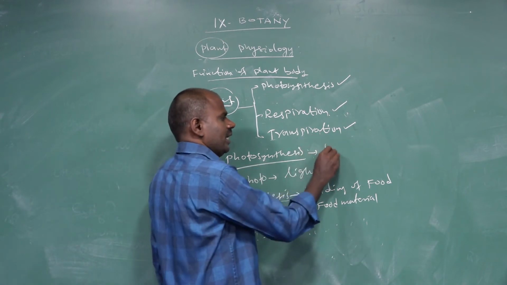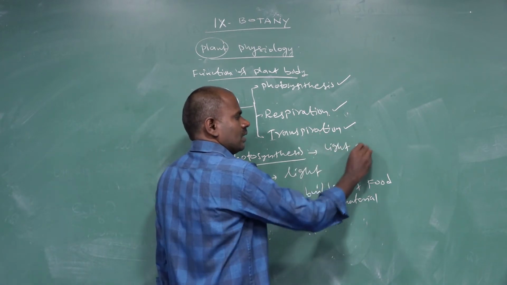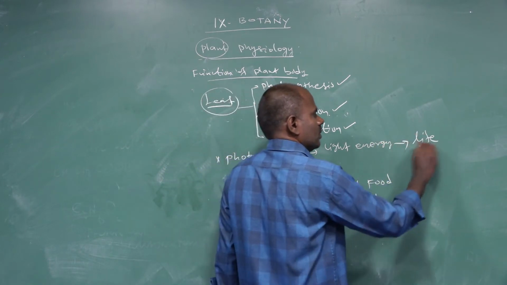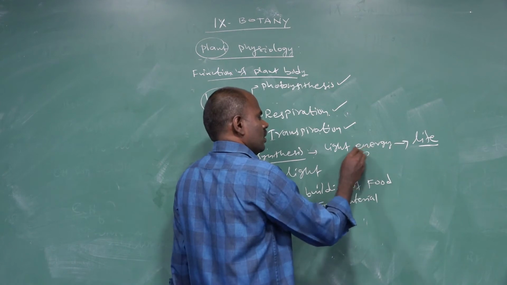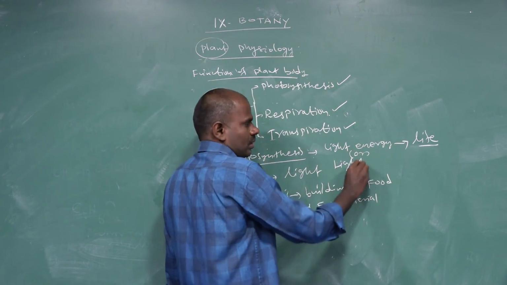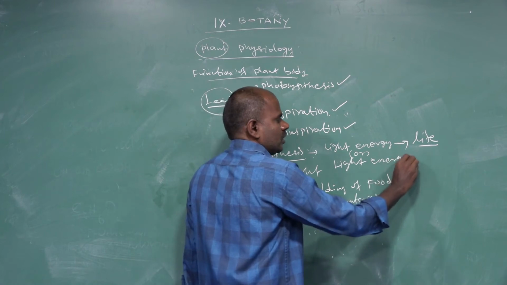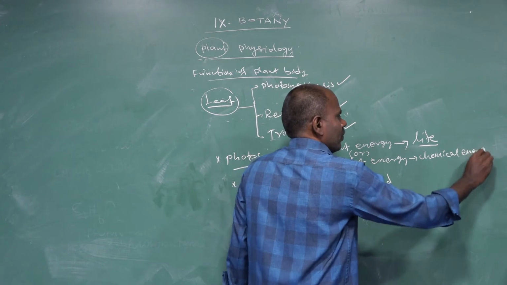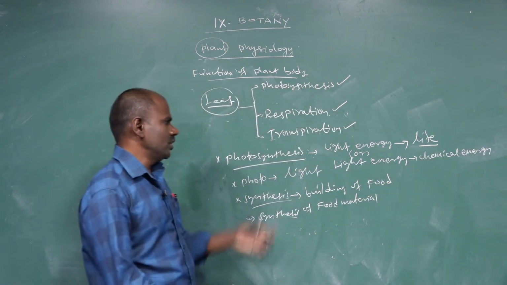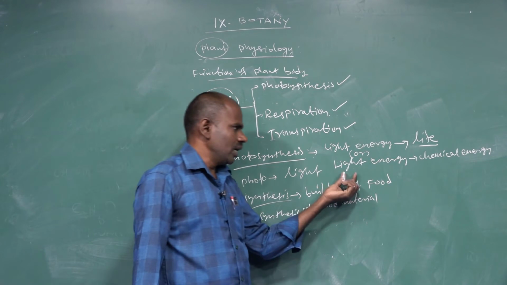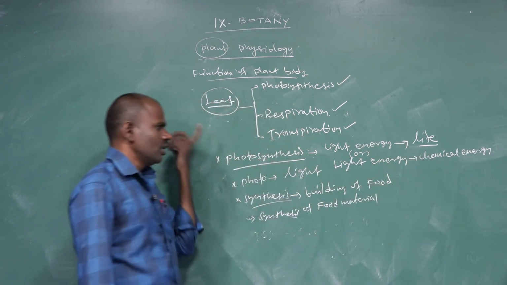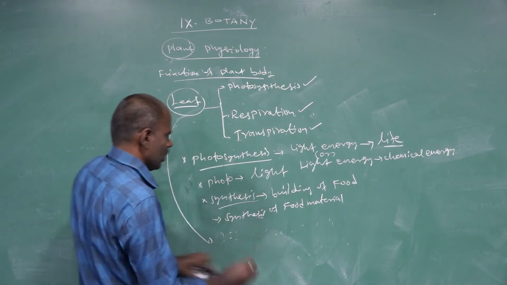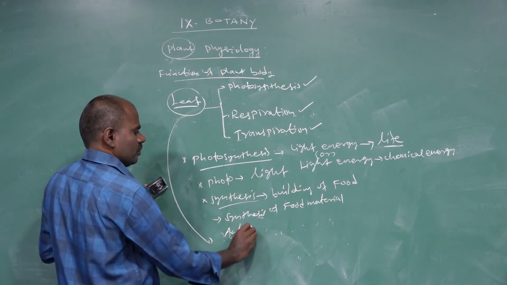Photosynthesis means light energy is converted into chemical energy. The light energy is converted into a chemical energy source, that is called photosynthesis. In the green leaf, the major mode involved is the autotrophic mode of nutrition.